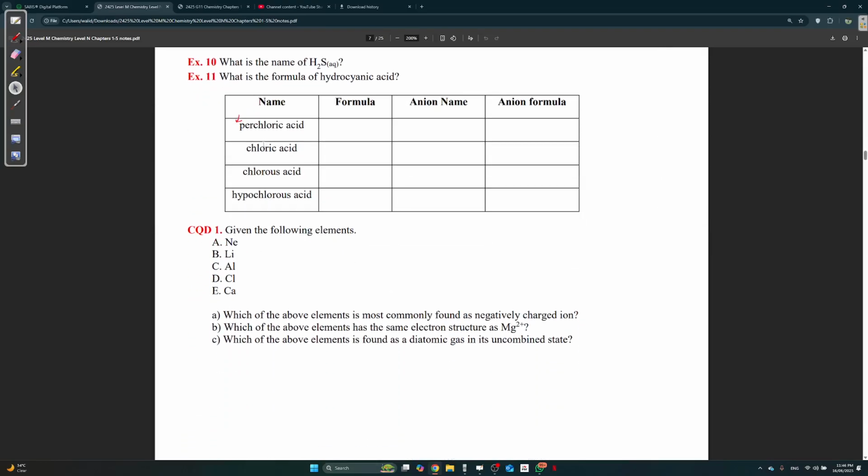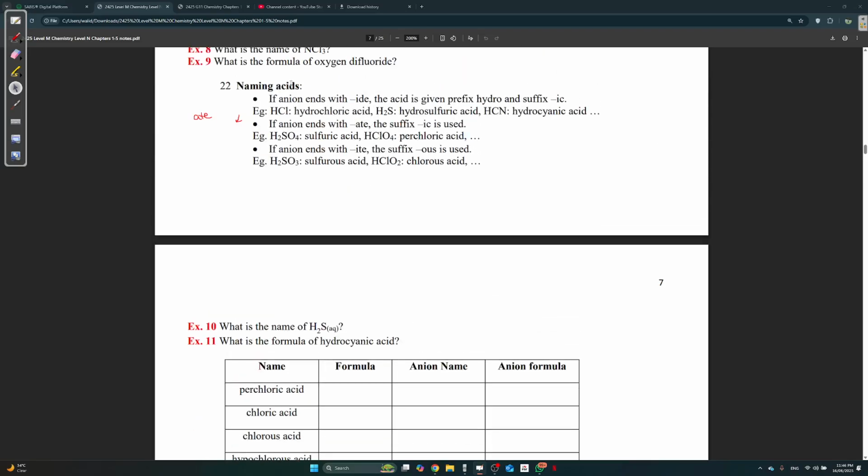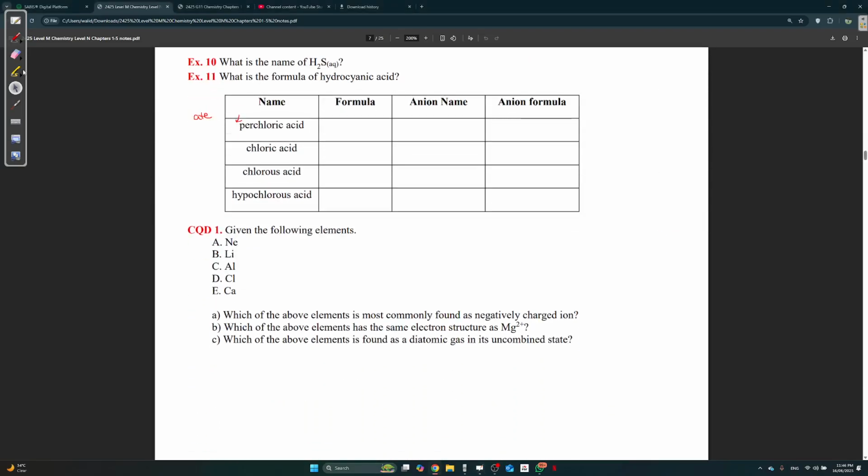So when you're saying perchloric acid, think to yourself: is there hydro? If there's no hydro but you're using IC, it ends with ATE. ATE or ITE? ATE. Sorry, I'm a bit sleepy. So what is the anion we're using? It's going to be perchlorate, which is ClO4. What's the formula? Perchloric acid, HClO4. Anion name, perchlorate.